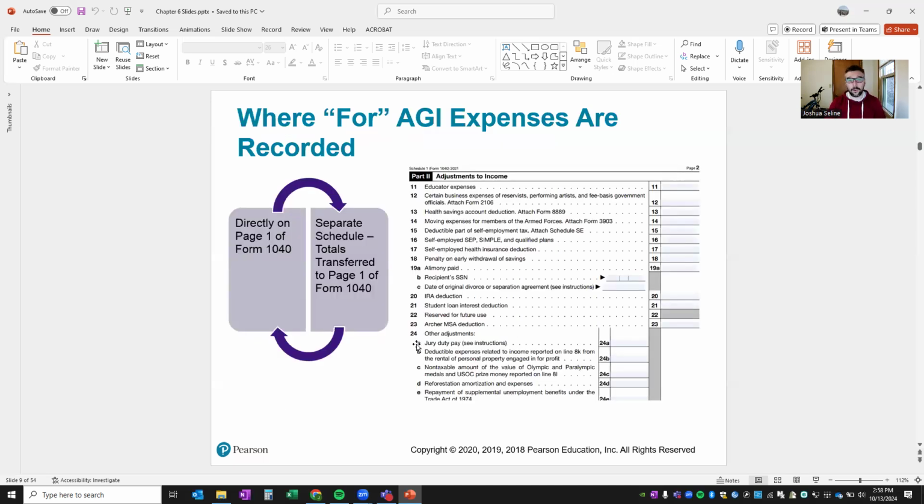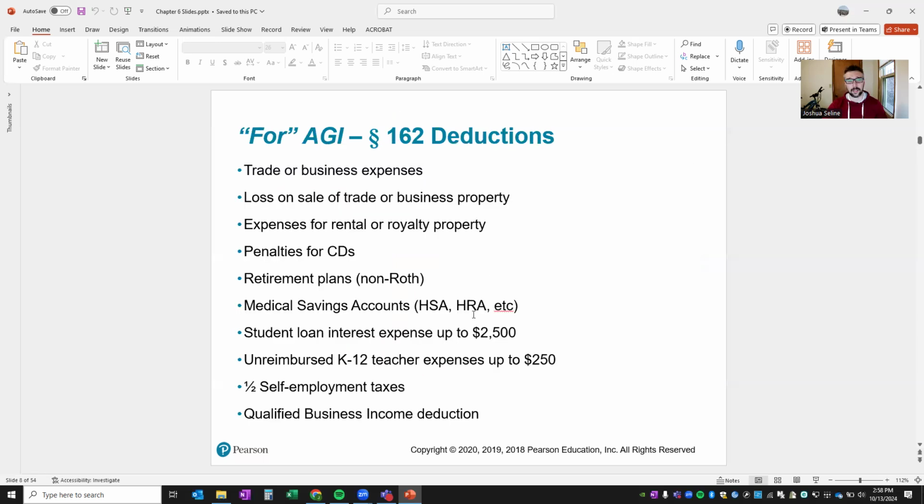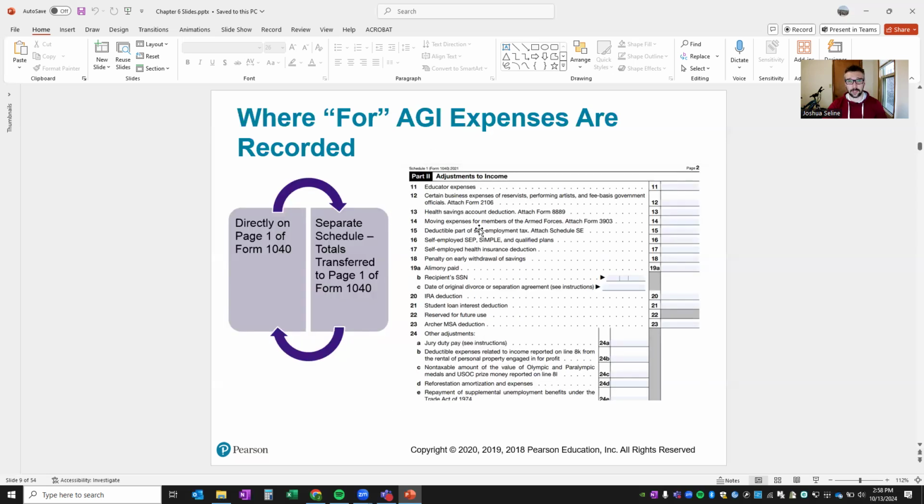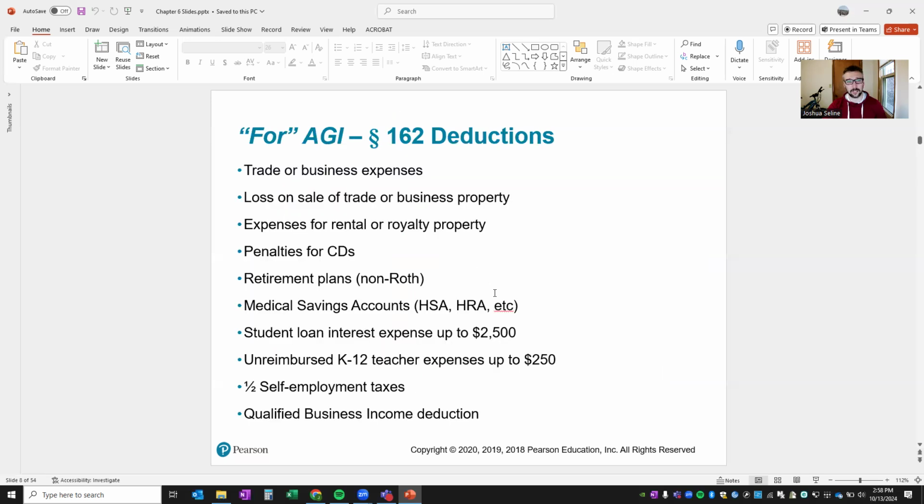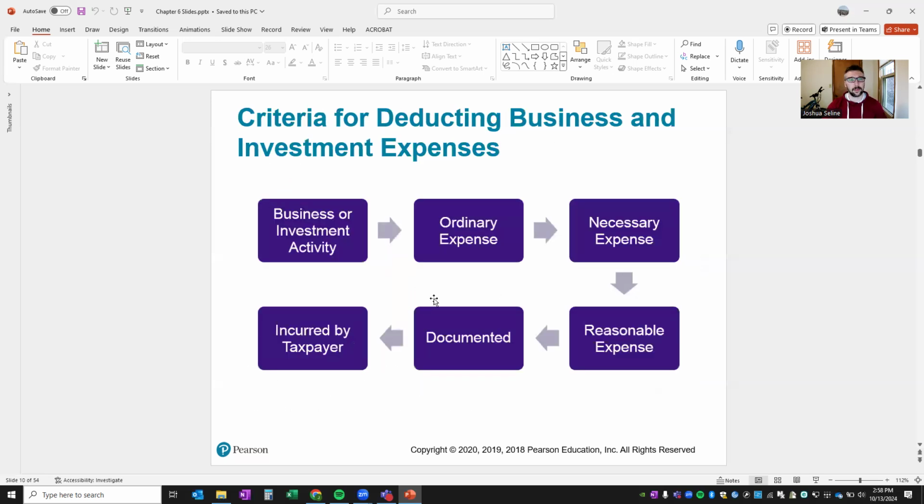Where the for AGI expenses are reported: they get reported directly on page 1 of the 1040, and that comes from Schedule 1. These are all of our adjustments to income. You can see the various things we've got on Schedule 1: trade or business expenses, IRA deduction, student loan deduction, health savings account deduction, all those kinds of things.